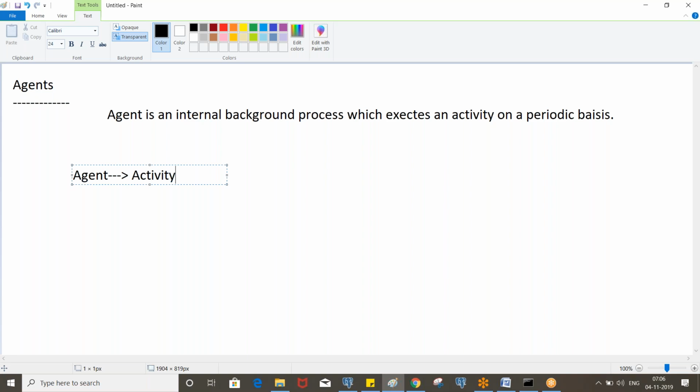Okay, so we need to put all those work objects into a queue, and later we can use that queue to send the emails, instead of sending immediately. That way you don't need to execute the activity each time you submit the borrower details, so you can improve the performance of the application. Clear?